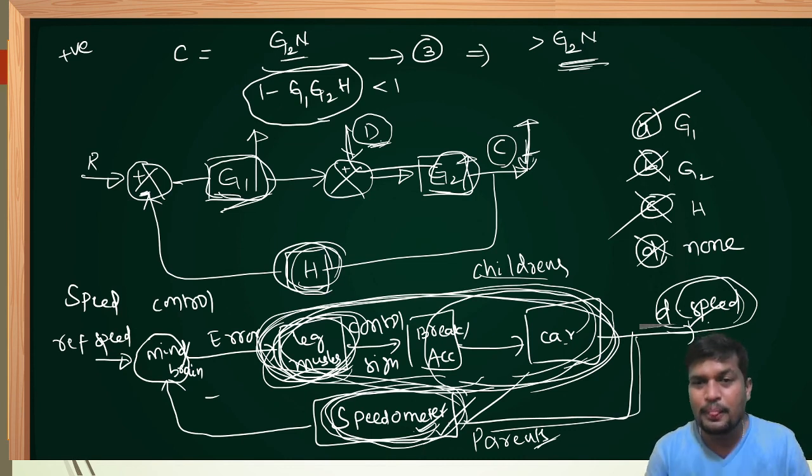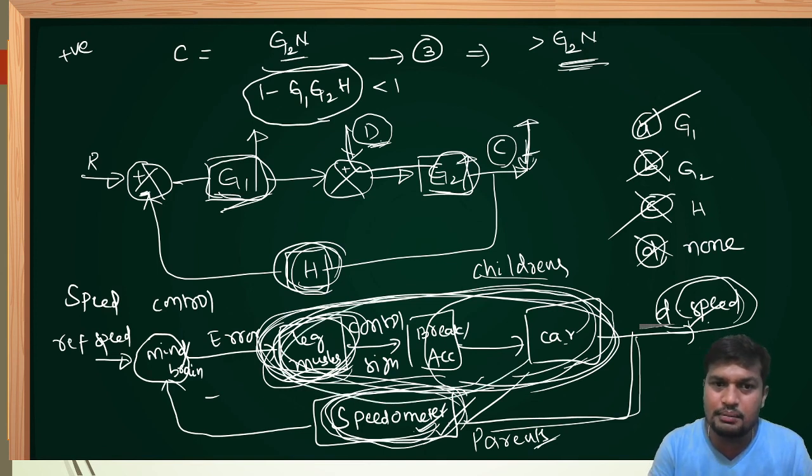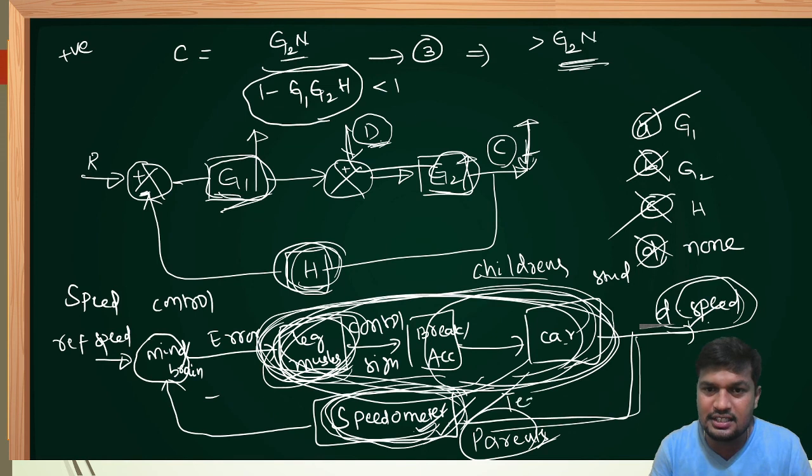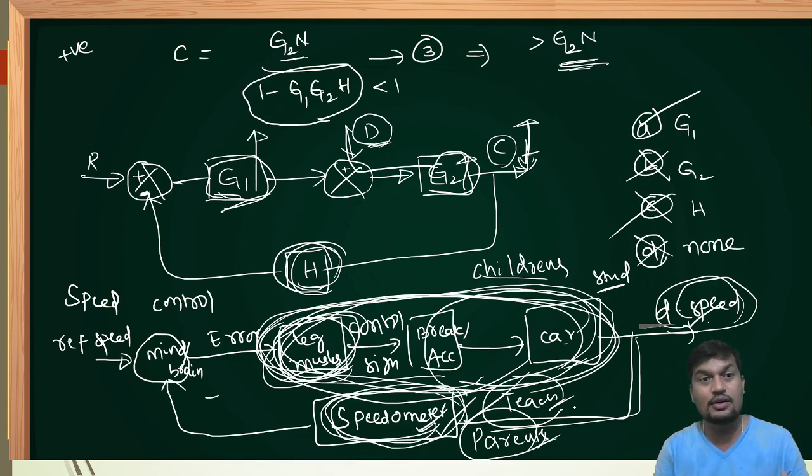No doubt. Suppose forward path parameters are like students in the classroom, and feedback path parameters are like the teacher in the classroom. If students make mistakes in the questions, the teacher can correct them, so that in the GATE or ESE paper there is no chance of mistake. If the teacher makes mistakes in the classroom, the students will not only continue the mistakes in the classroom, they will also make the same mistakes in all kinds of exams.